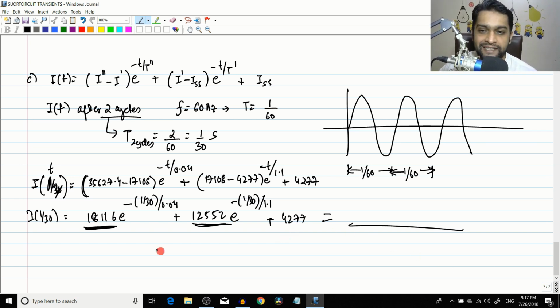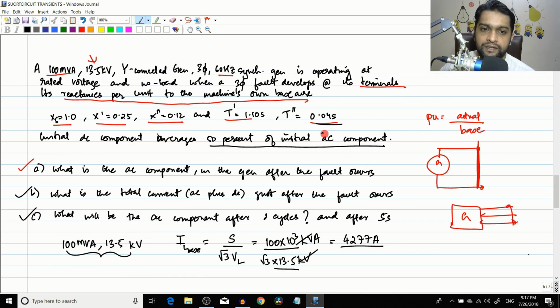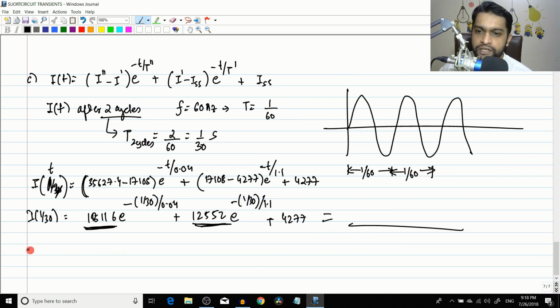Yeah. So next is the next part of that question, which was to find the current after 5 seconds. After 5 seconds, what is the value? So it is nothing but I at 5 seconds. For t here, just like you substituted 1 by 30, you have to substitute 5 seconds.